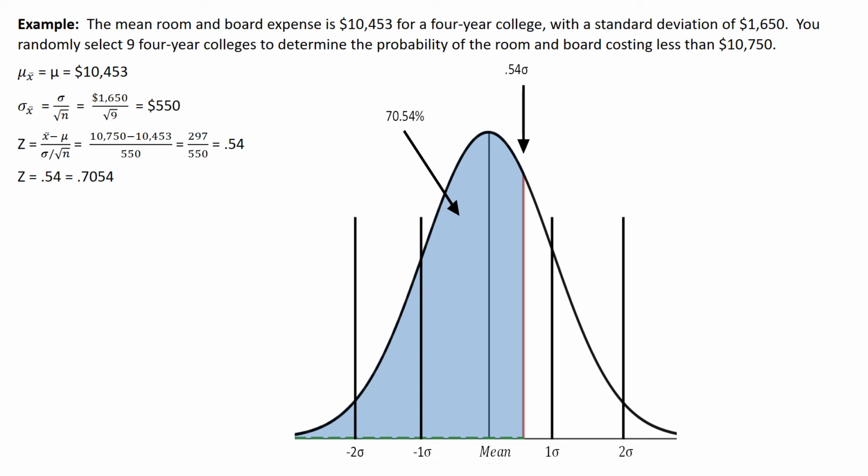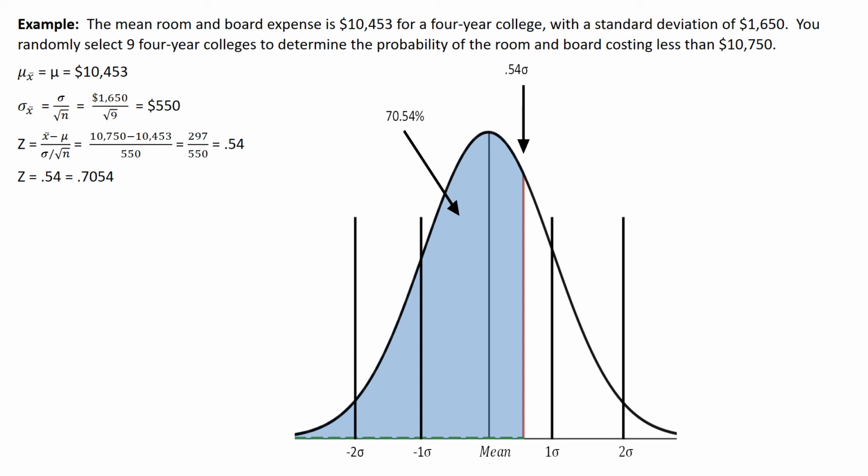And now, since I have that second formula, I can just plug in and find the z-score for that $10,750. 10,750 is the sample value I'm looking at, minus my mean, divided by my sample deviation, 550. That's 297 over 550, or 0.54.